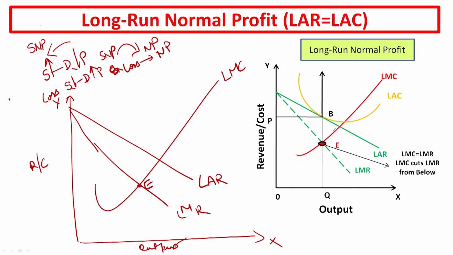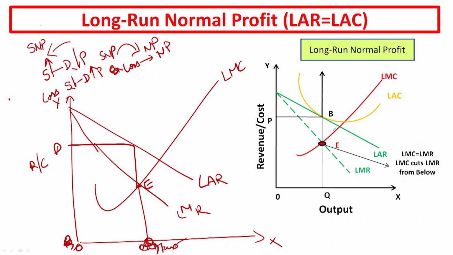This is the equilibrium point where both conditions are fulfilled. MC is equal to MR and MC cuts MR from below, both in the long run. So this gives you the equilibrium output and the equilibrium price. OP is your equilibrium price and OQ is your equilibrium output.